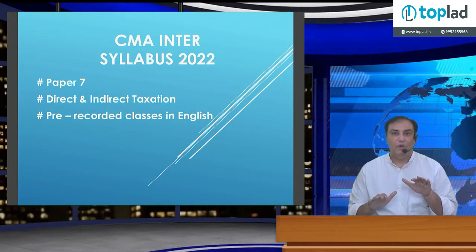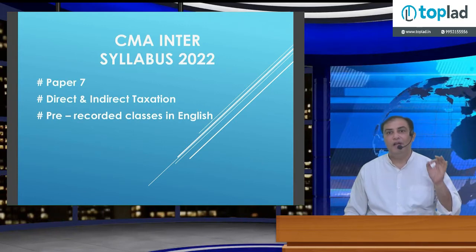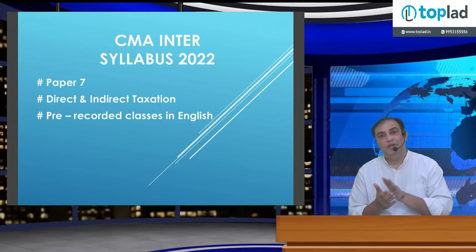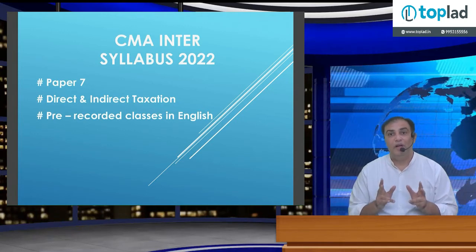If I compare the overall percentage, out of a 200 marks paper, direct plus indirect taxes, approximately 165 marks of syllabus is converted into a 100 marks paper. Students under the old syllabus were preparing for 200 marks.